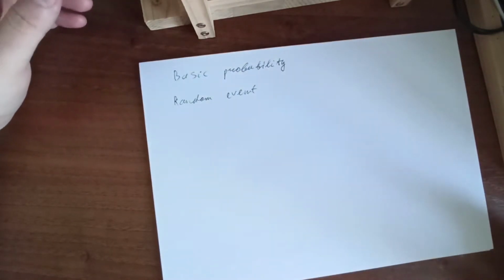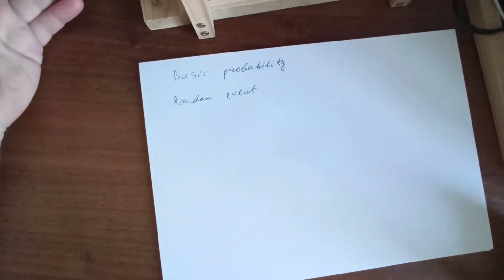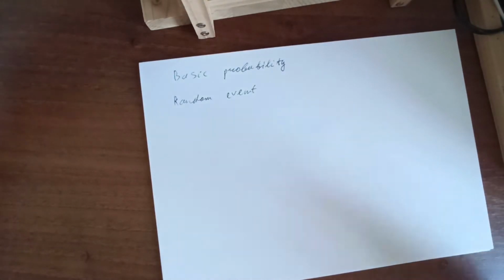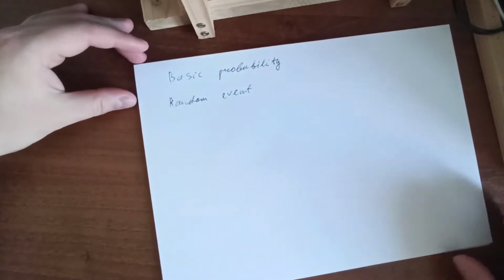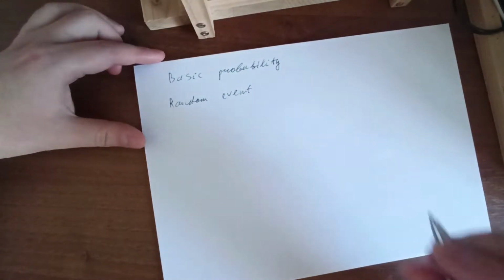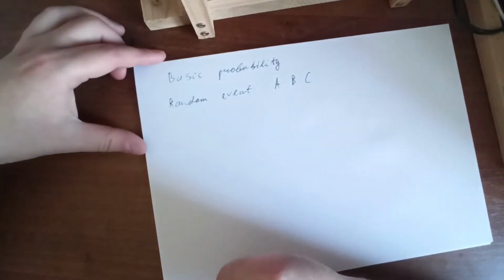This is actually the result of some stochastic experiment. So we can toss a coin or a dice or do something like that that can have a random outcome, and we say that this is a random event and we write it down as A, B, C and so on.